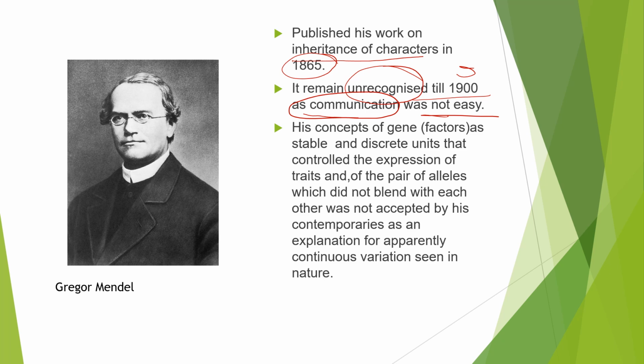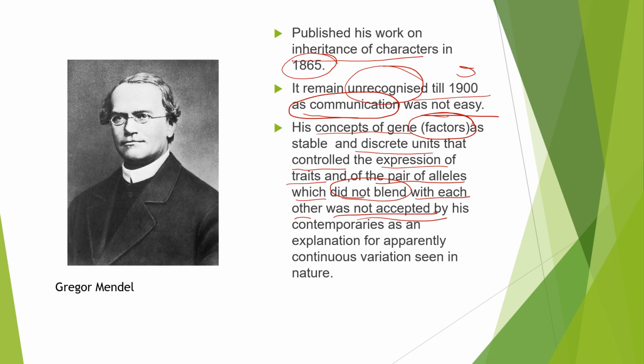Secondly, his concept of gene, what he called factors. So Mendel called them factors or traits. He said that these genes or factors are stable and discrete units that control the expression of the traits, and that the pair of alleles do not blend with each other, which was not accepted.